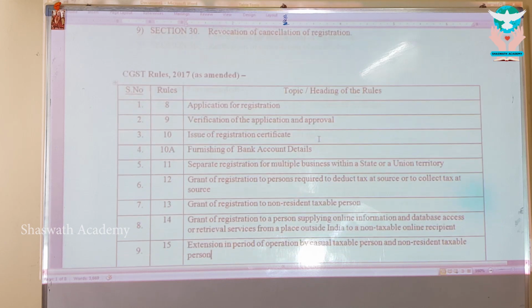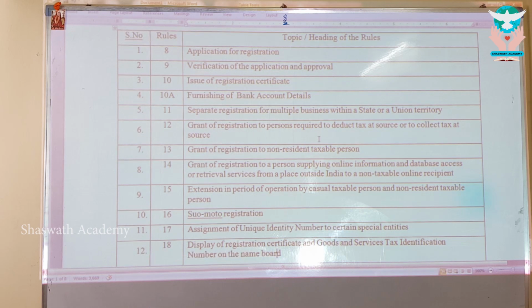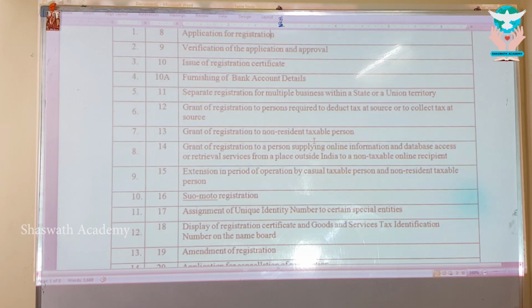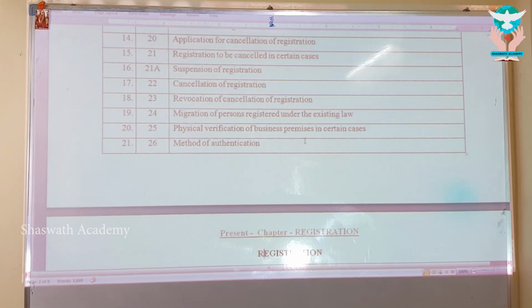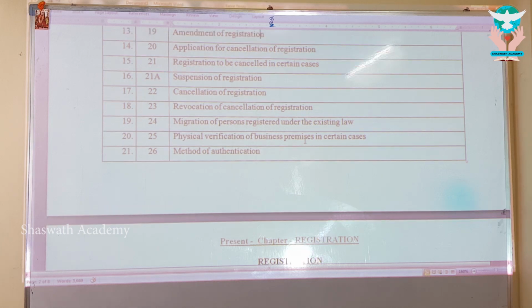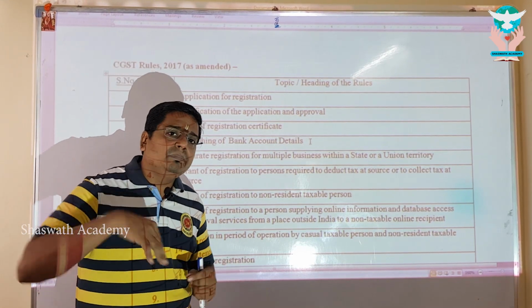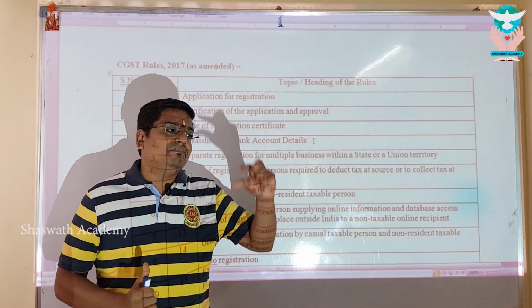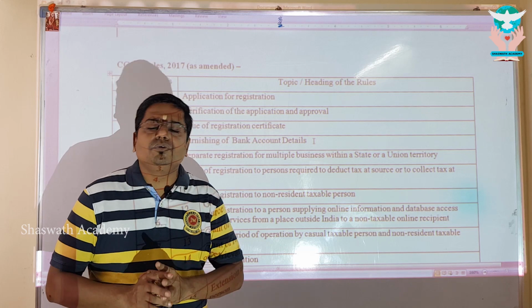Along with that, we are going to simultaneously learn the CGST rules as amended for your relevant examination dates. There are 21 rules in total we will be covering, starting from rule number 8 and going up to rule number 26. These are the rules we are going to cover. These are the scope of this chapter. My dear, there is a slight change which I want to insist on. Unlike previous chapters wherein I took you through every limb of the Bare Act and explained it, here I might not be doing that exercise.